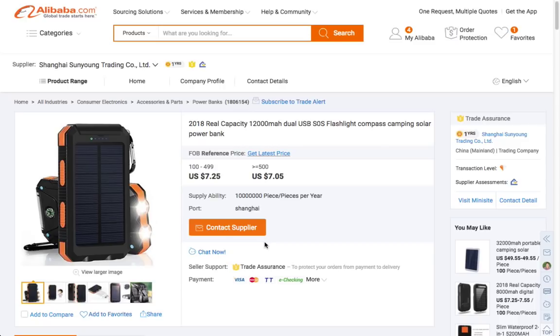And the second thing, you can look at the verification badges, as we mentioned here. If they have the trade assurance, if they have the golden badge, if they're assessed suppliers, and what is the transaction level. Of course, the higher the transaction level, the better. So this is about the verification badge. For this, you can go into the company profile.